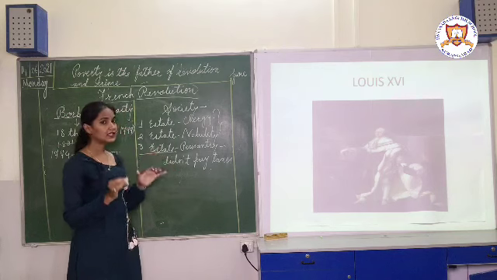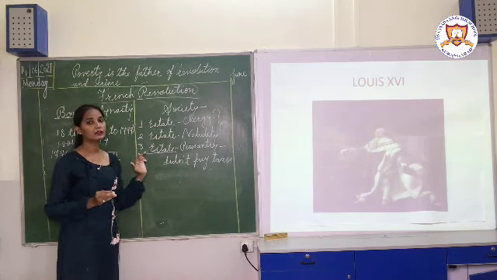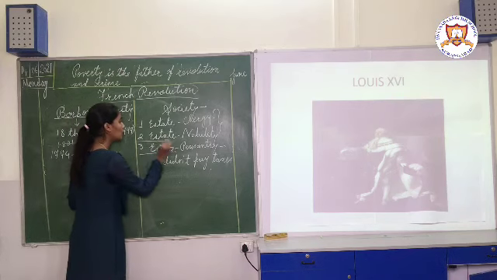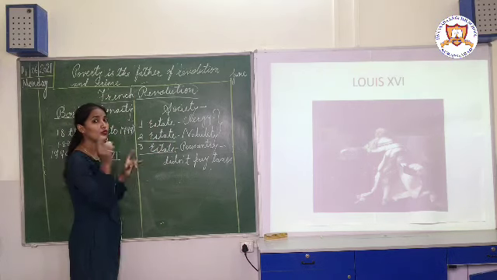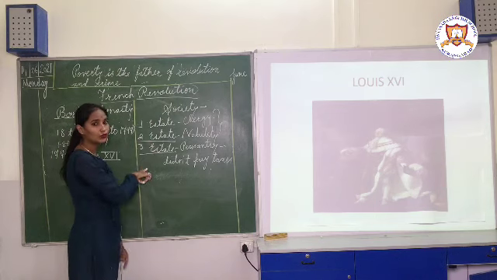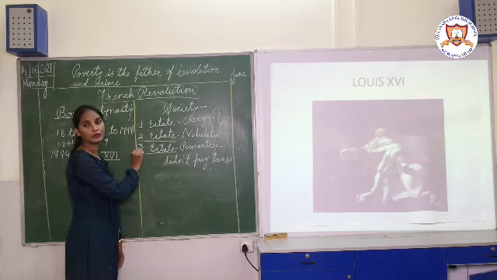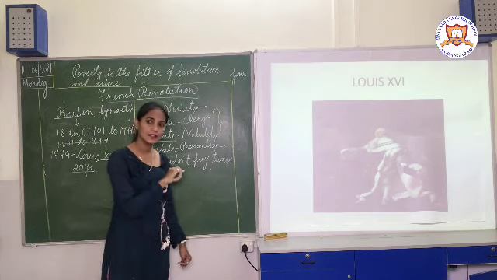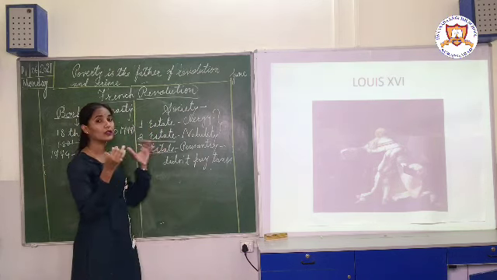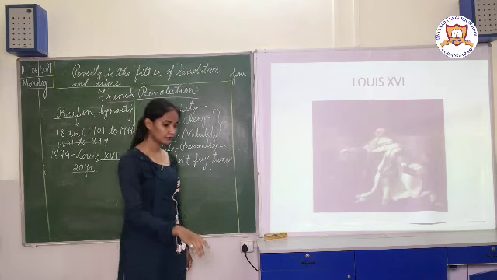It means that we can see the disparity between the first, second estate and the third estate. So who was enjoying? The first and second estate. And who was suffering? The people of the third estate. So who brought the revolution? What do you think? Third estate people brought the revolution, because those people were suffering, right? Now, how the revolution was brought and what were its causes, we will see later on.